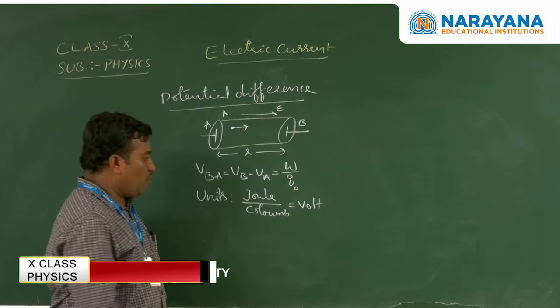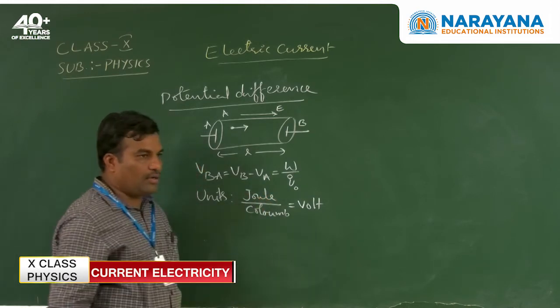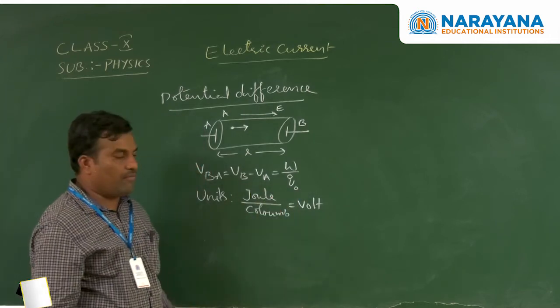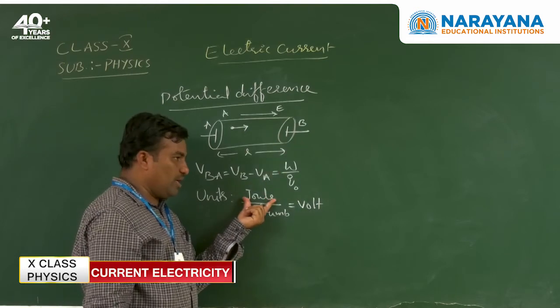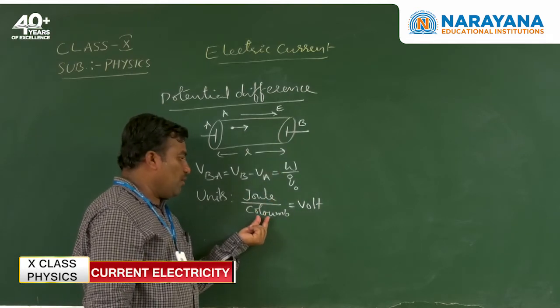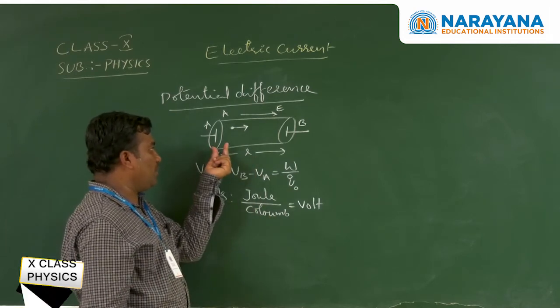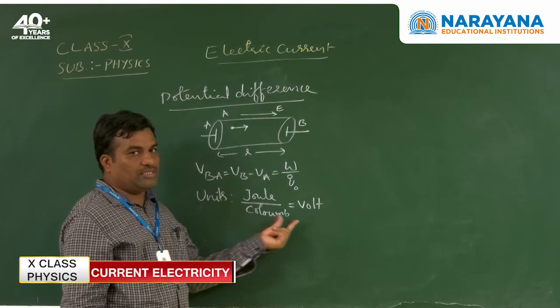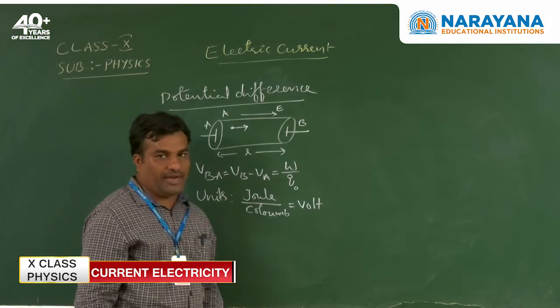1 volt. 1 joule of work done is required to bring 1 coulomb of charge from one point to another point. 1 joule of work done required to bring 1 coulomb of charge along the length L of the conductor from point A to point B is called 1 volt. This is called potential difference.